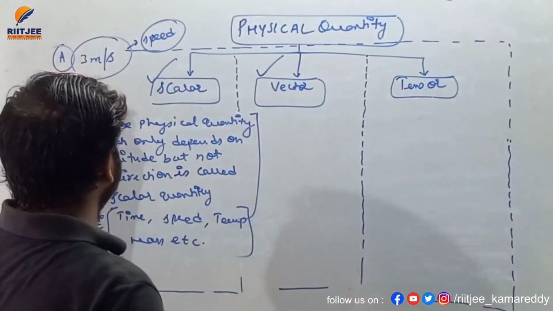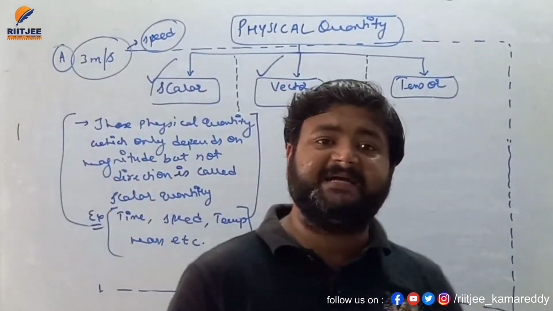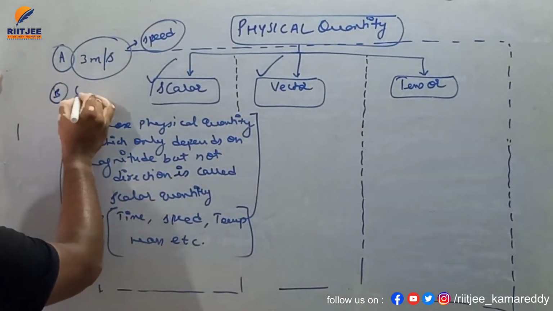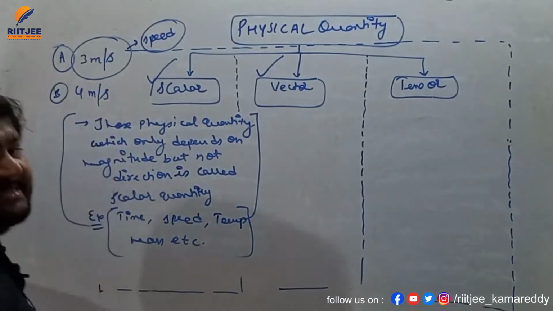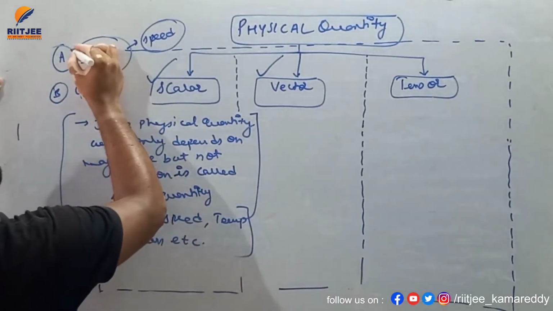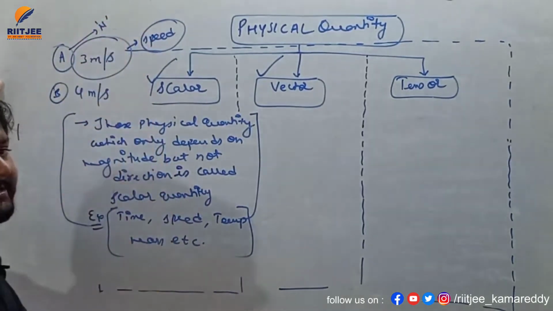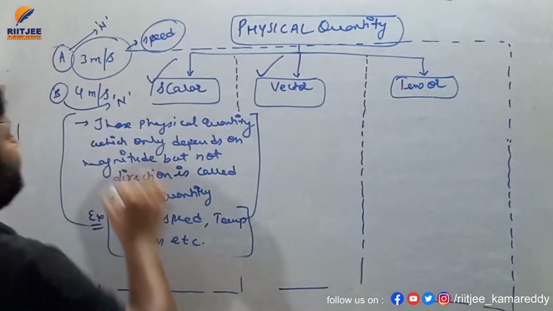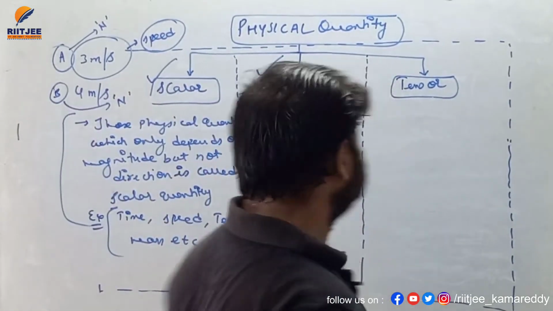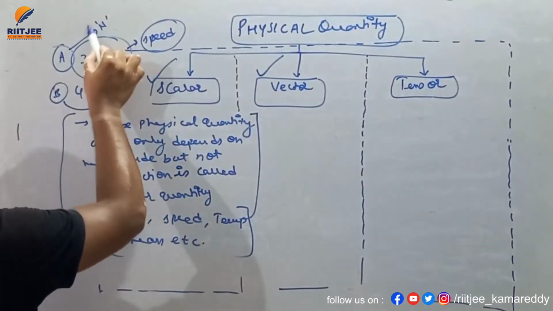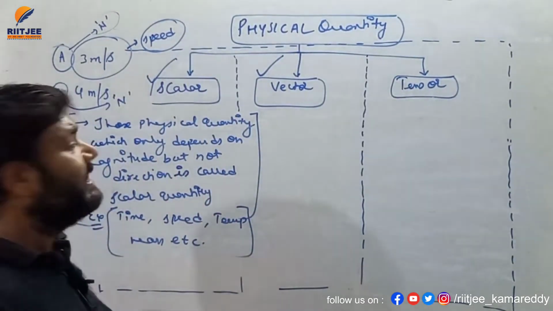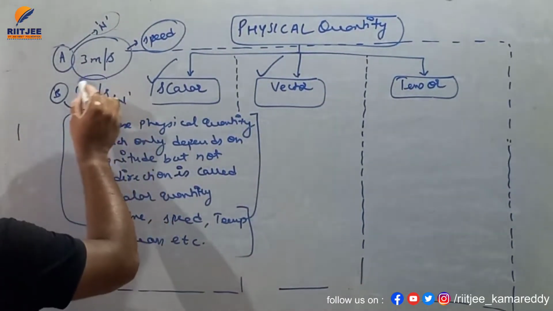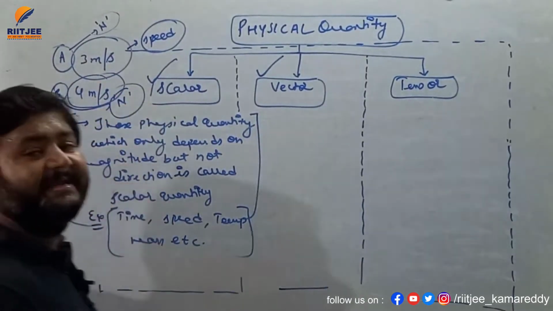I'm talking about speed. So I'll write here, let's suppose the speed of a particle at any point A is 3 meter per second, and at point B, let its velocity be 4 meter per second. Let's suppose at point A the particle is moving in the north direction, and at point B similarly the particle is again moving in the north direction. So my dear student, you are seeing here that at point A the velocity is 3 meter per second and its direction is towards north. Similarly at point B the velocity is 4 meter per second and the direction again is north.